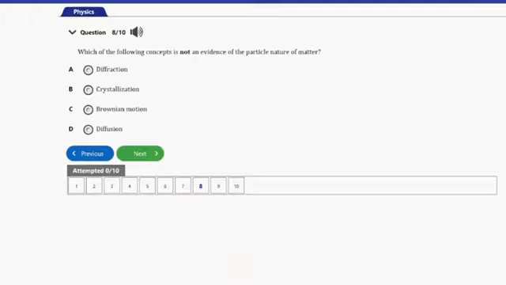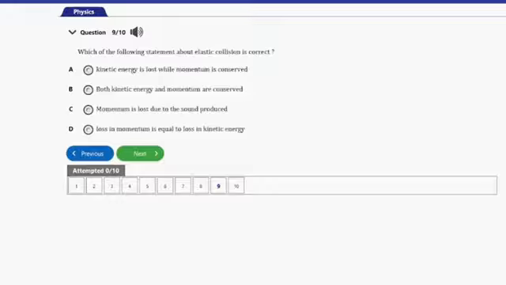Let's go ahead and consider the next question. So that's question number 9 here. It says, which of the following statements about elastic collision is correct? We have A. Kinetic energy is lost while momentum is conserved. B. Both kinetic energy and momentum are conserved. C. Momentum is lost due to the sound produced. D. Loss in momentum is equal to loss in kinetic energy.